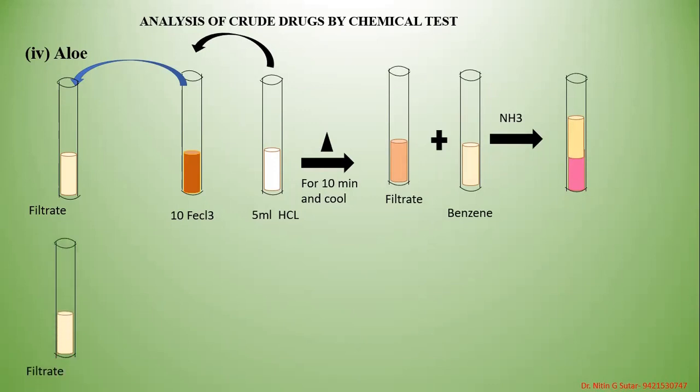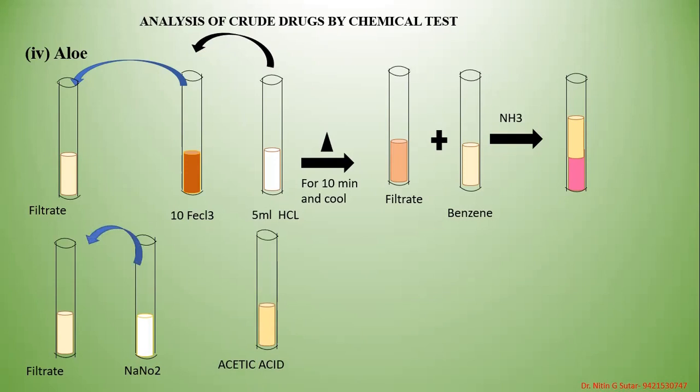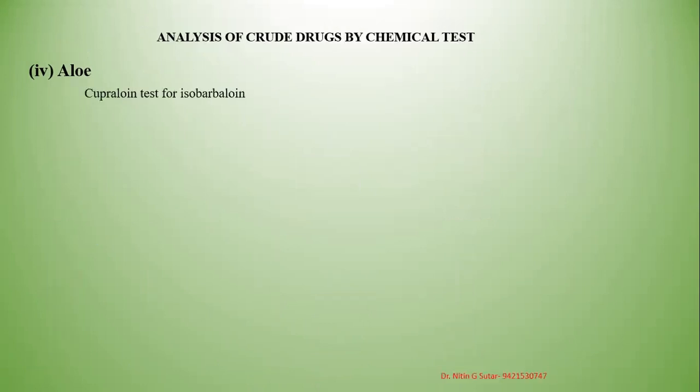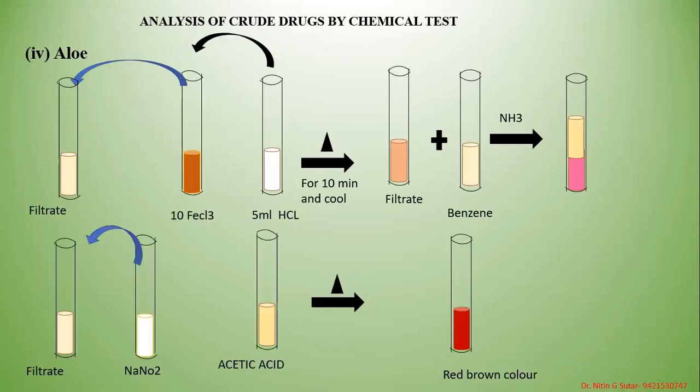Second test: the filtrate is treated with sodium nitrate. To that, we are going to add acetic acid. Heat that particular mixture. A reddish brown color is obtained. This is about aloe.